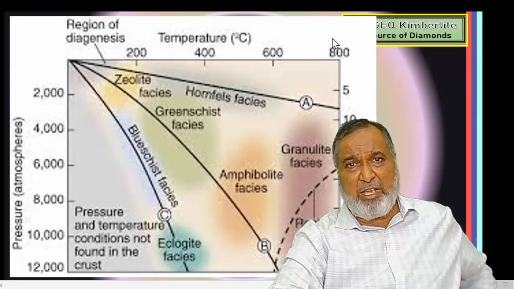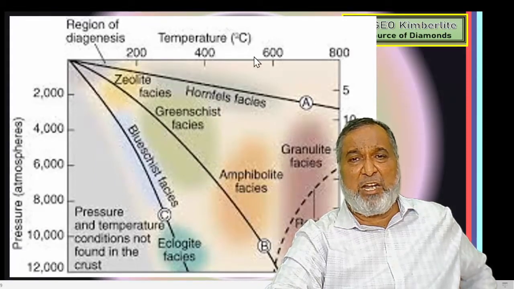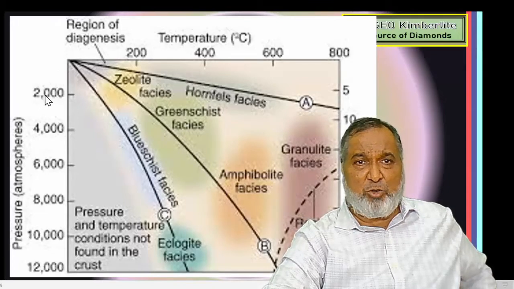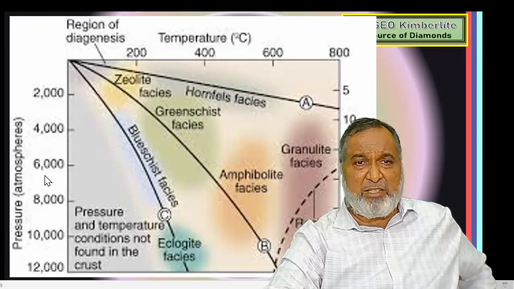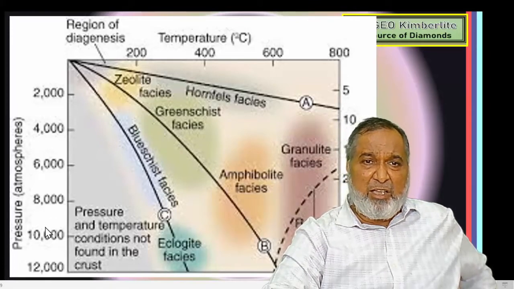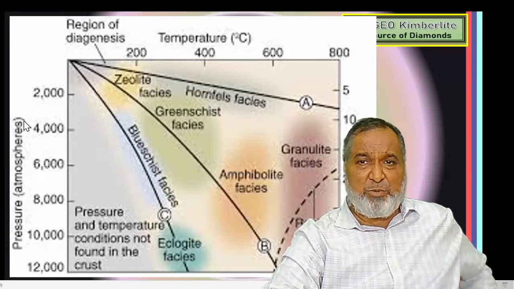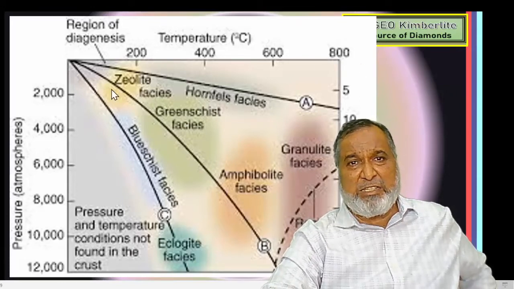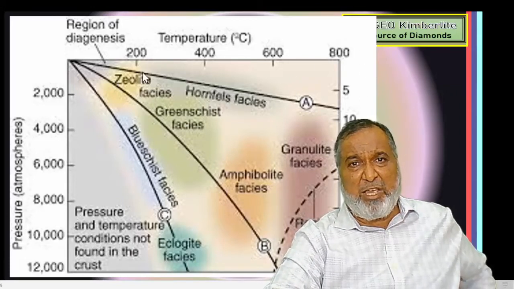The temperature we have taken goes on increasing: 200, 400, 600, 800, and at the same time pressure has been exerted: 2000 bar, 4000 bar, 6000, 8000, that is 10,000, 12,000. The atmospheric pressure will be there, and the depth is also given as per that. So you can see how this process will be there.